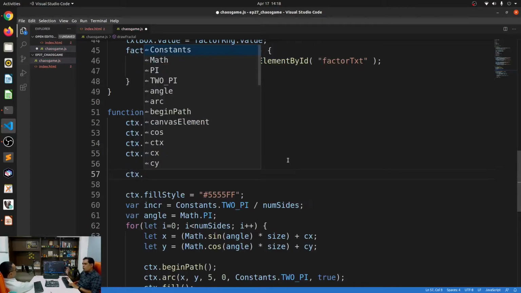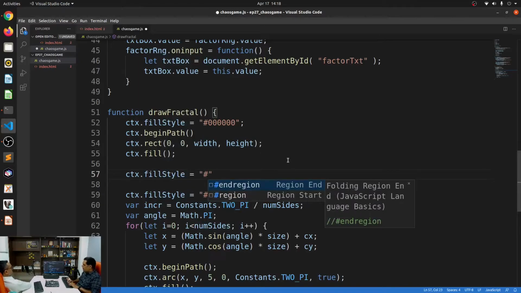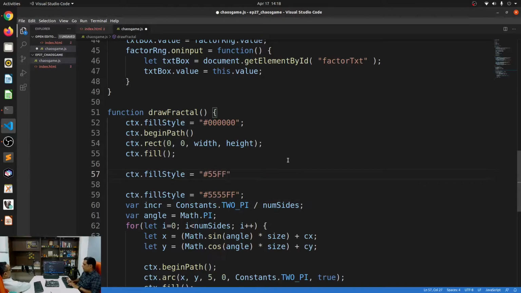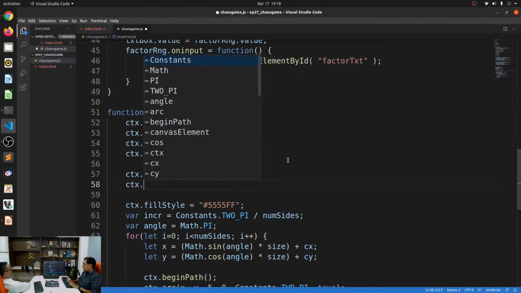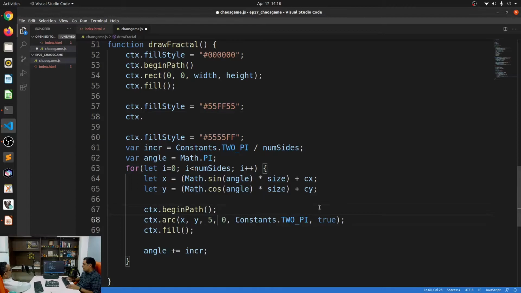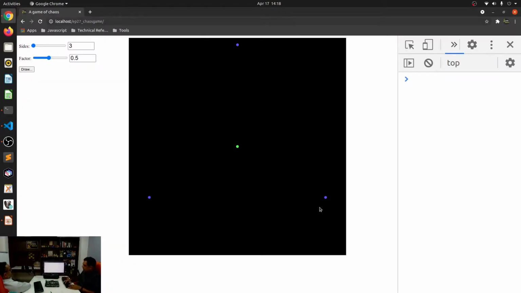Next, I will also have to draw the center, so I'll just say context dot fill style. Let's make it green. So I'll say 55 FF 55. All right, so it makes it green. So context dot. Now I'm just going to copy this. Center X, center Y, make it this one, context dot fill. Yeah, I think that's it. So that should give us exactly what we need. So there you go. It basically starts from the top. I also have the centers defined.